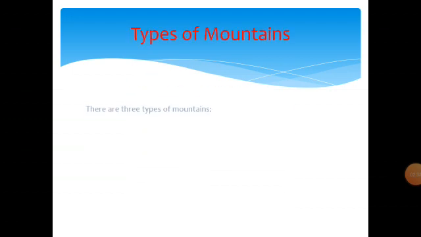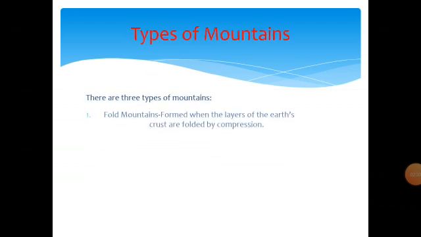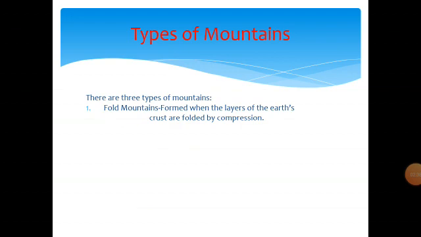The various types of mountains: there are three types of mountains. That is the fold mountains, due to compression, when the layers of the earth's crust are folded one above the other. The fold mountains can be categorized into old fold mountains and young fold mountains, depending upon the number of years when they were formed.